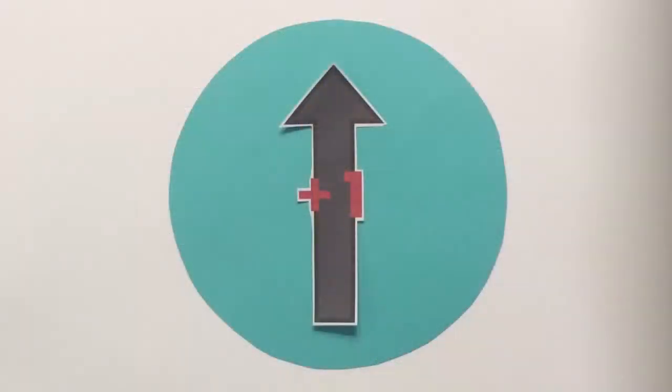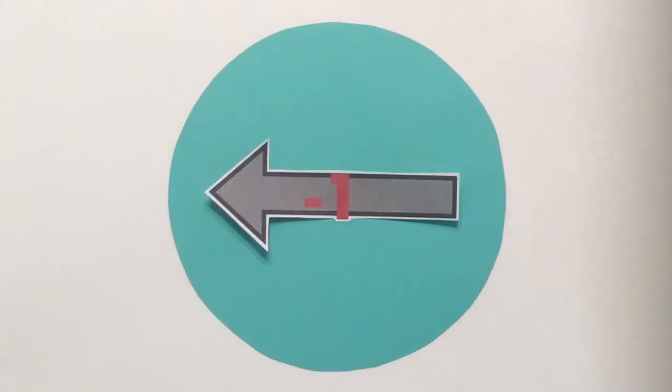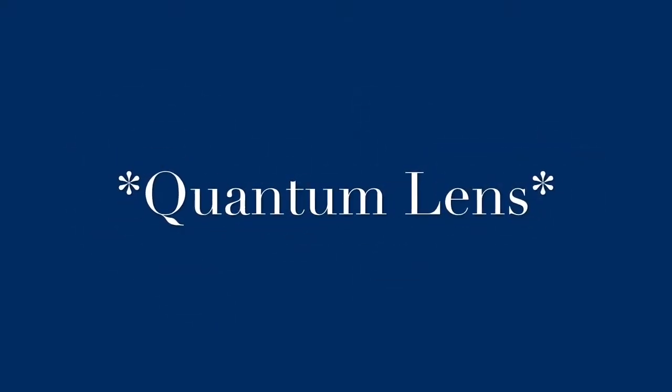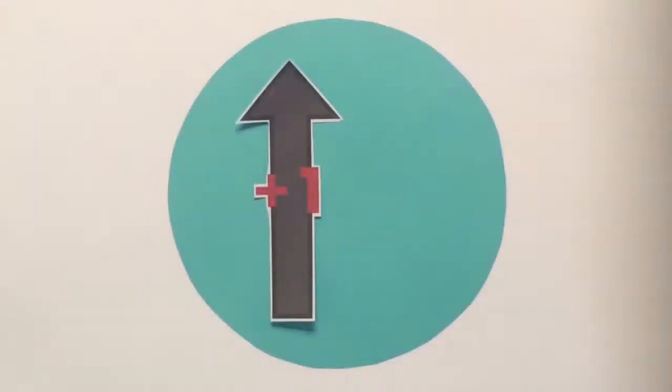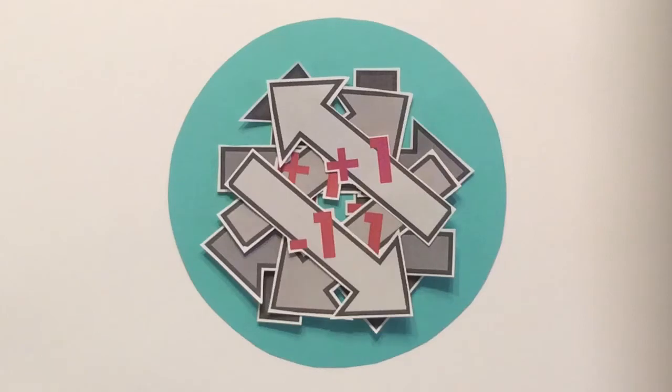Particles have what we call spin. A value of +1 is assigned to one spin, and a value of -1 is assigned to the opposite spin. For simplicity, imagine that this spin is like that of any other rotating object. If these were normal particles, they might be spinning up, down, to the right, to the left, or anywhere in between. However, when we look at these particles through a quantum lens, they exhibit a key principle in quantum mechanics: superposition. That is, they have every spin possible, not just one.